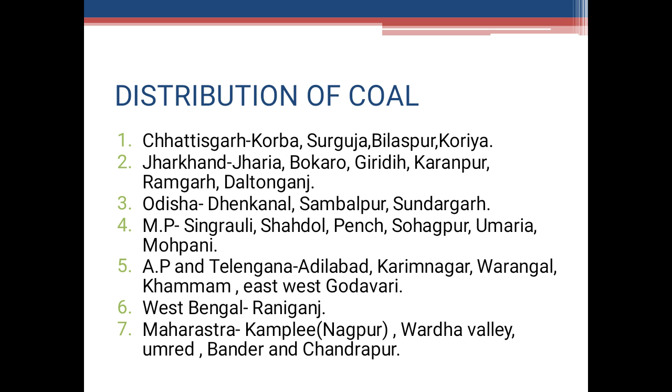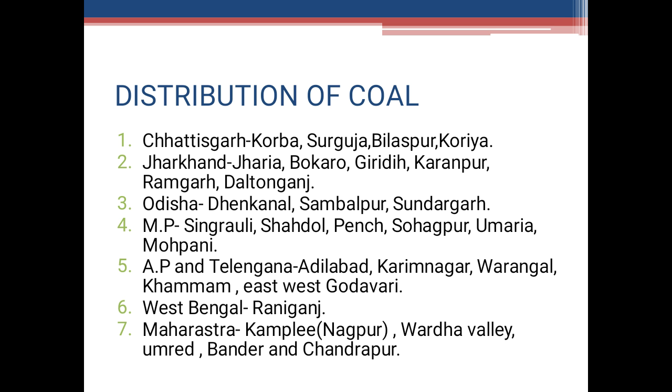Firstly, Chhattisgarh. Chhattisgarh is the largest producer of coal in India but holds third position with respect to reserves. I mean, reserves are third but the production is the highest. The main coal fields are in Korba, Sarguja, Bilaspur, Korea, etc. Most of the production is used in generating thermal electricity at Korba.